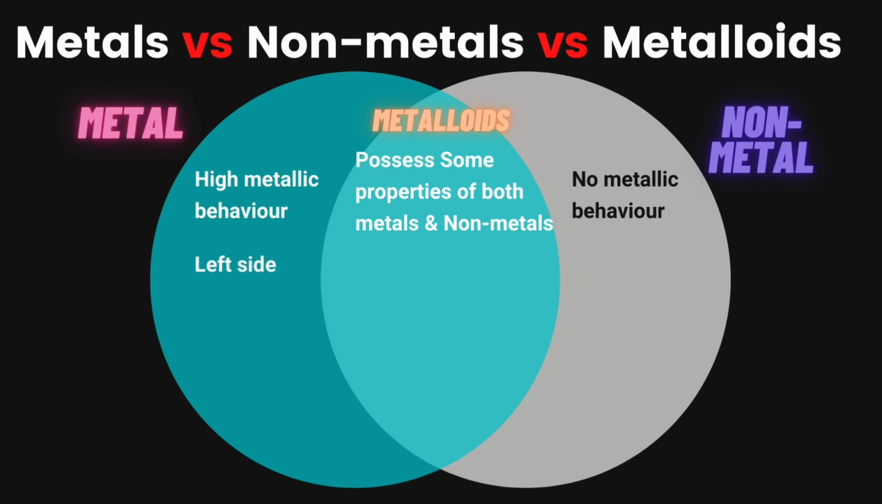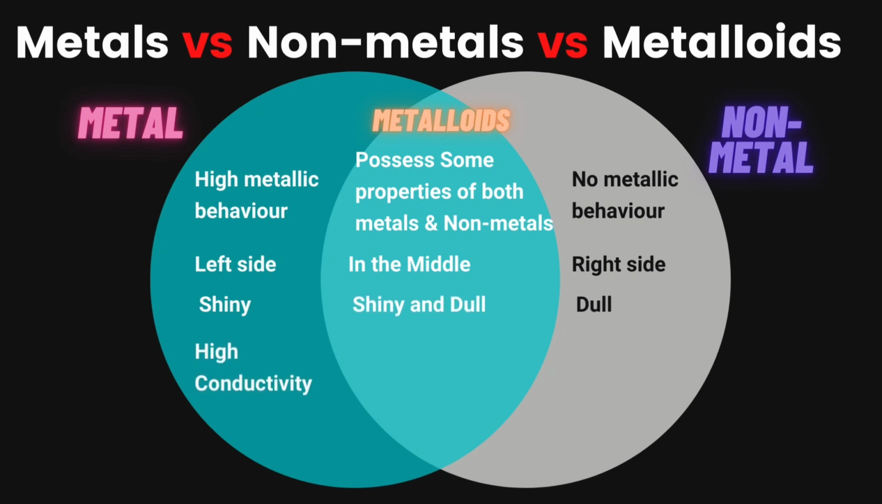Metals are placed on the left side of the periodic table, the right side is for non-metals, and metalloids are allocated in the middle. Metals are shiny, non-metals are dull. However, metalloids can be seen as both shiny and dull. Metals usually possess a high degree of conductivity. When we say conductivity, we are talking about both electrical and thermal conductivity. Non-metals commonly do not conduct. The conductivity of the metalloids is better than non-metals, but not so much greater than metals.